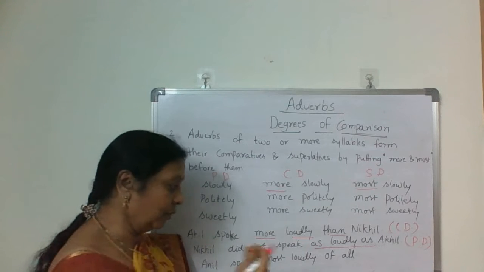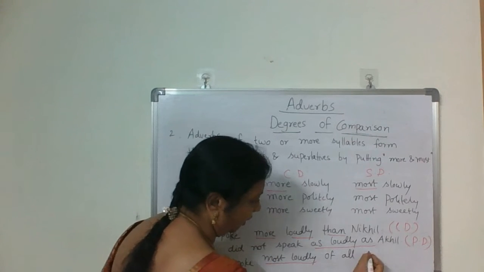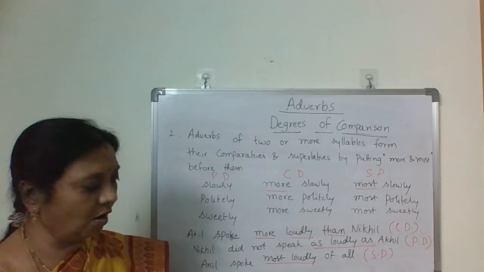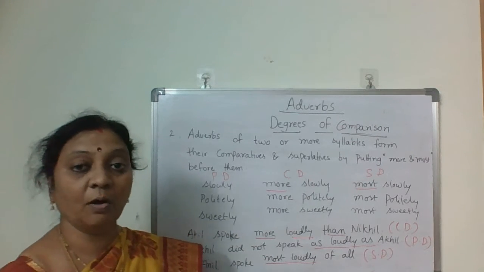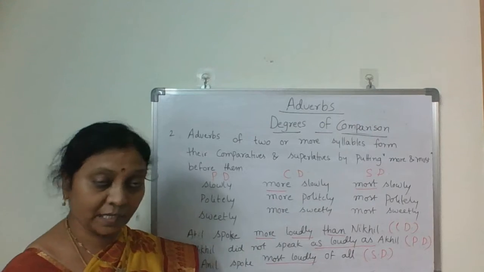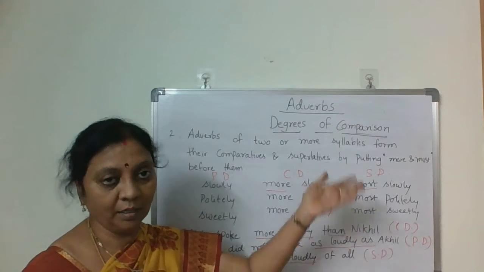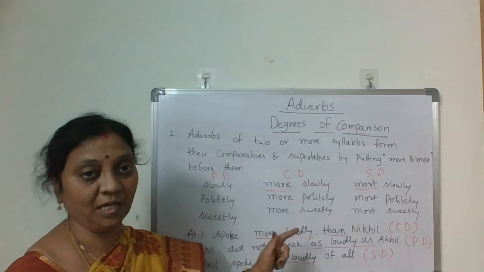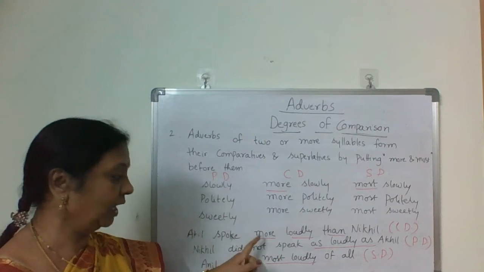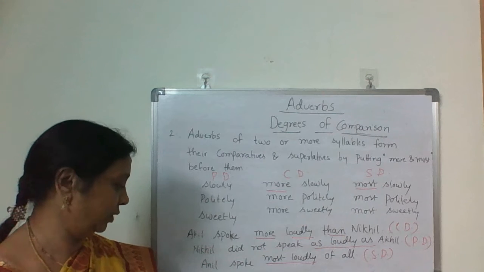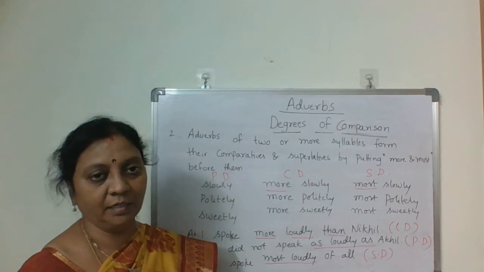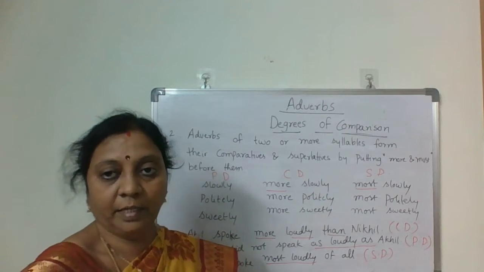Akhil spoke most loudly of all. If it is an adjective, we simply use loud, louder, loudest. But loudly is an adverb, isn't it? Then we have to go for more and most. Akhil spoke most loudly of all. It is in superlative form. Next.